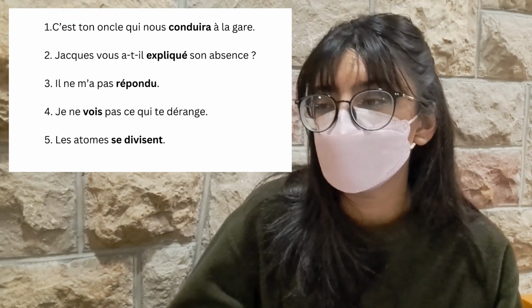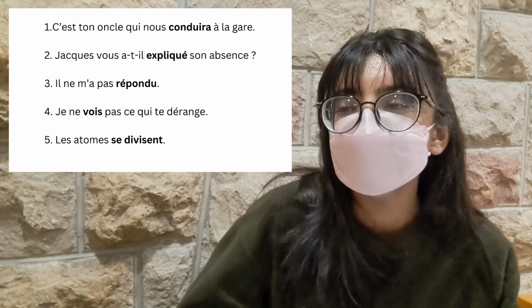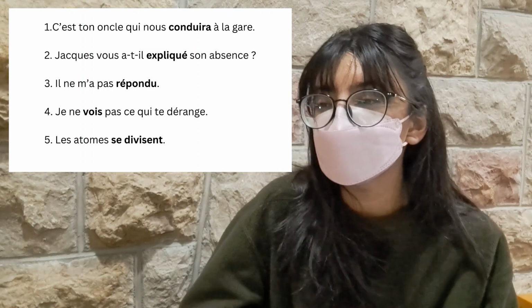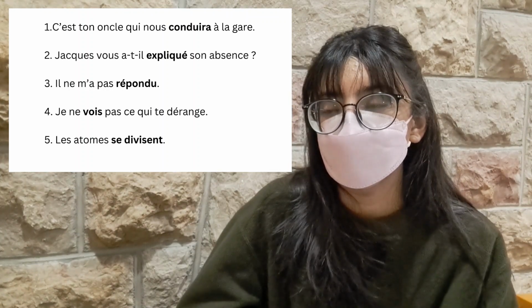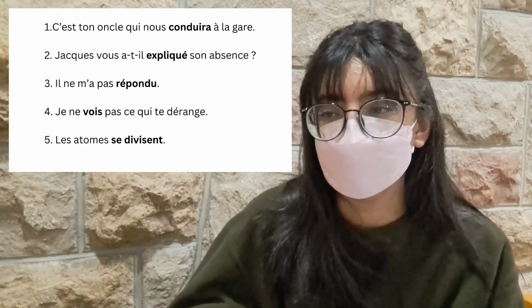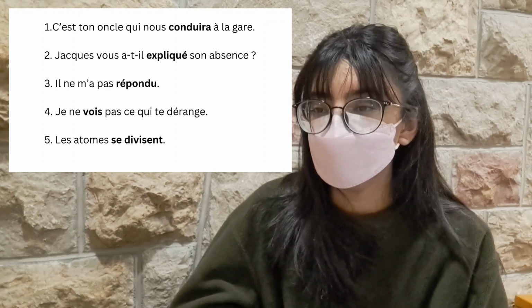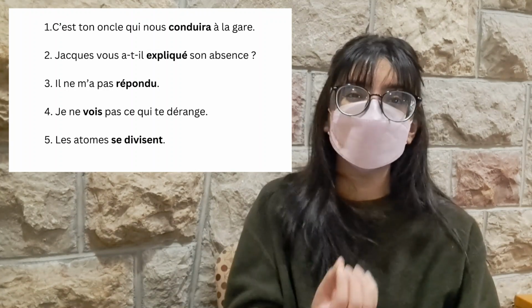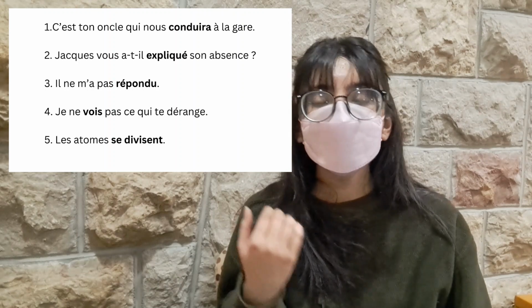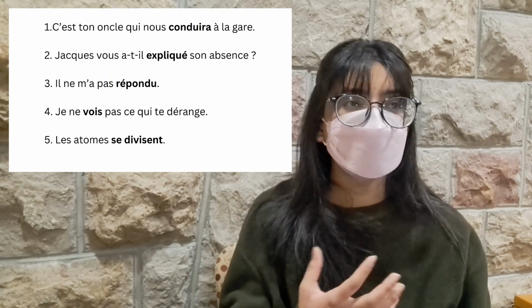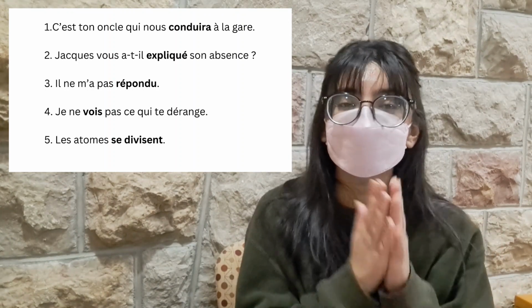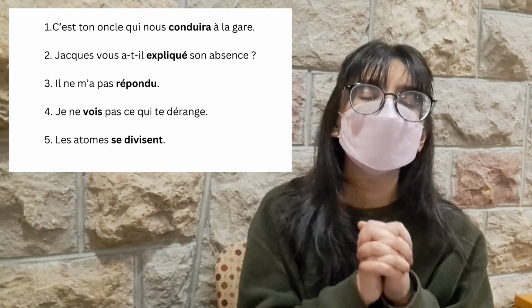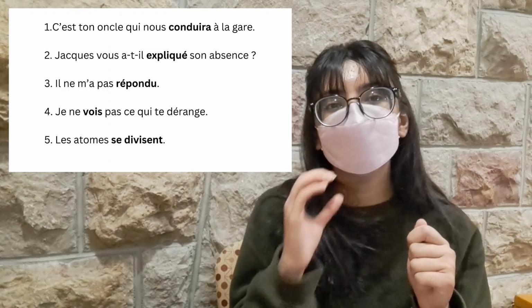So if we're looking at the first sentence, c'est ton oncle qui nous conduira à la guerre. Now, it is your uncle who drove us, or who will drive us to the garage. How do we know if this is direct or indirect? The first thing you want to do is think about the verb conduira. It is a future tense, but just thinking of the infinitive form, conduire, we need to think if we can produce à after conduire.